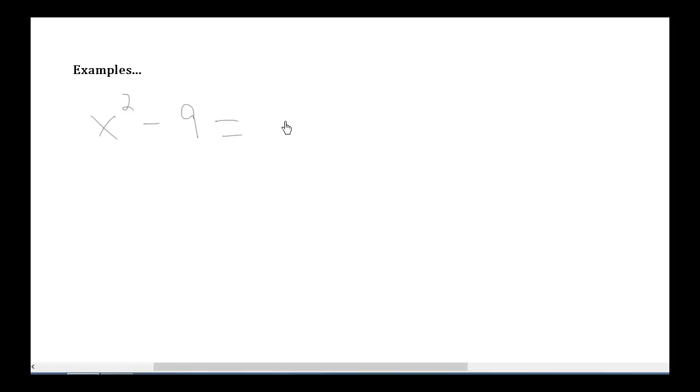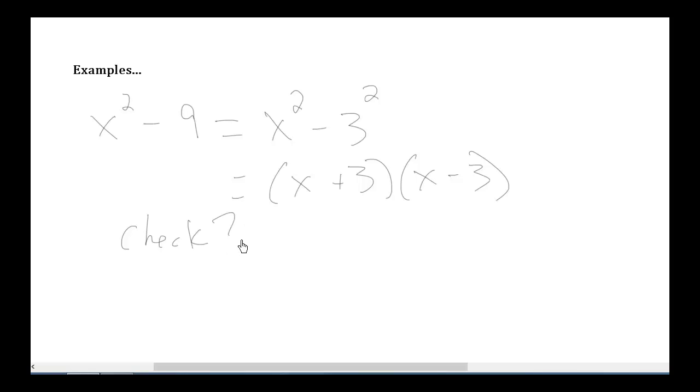So this is optional. You don't have to do this step, but you can rewrite this as x squared minus 3 squared. And then it's in the form that we have, where here is something being squared, and here is something being squared. So this factors to x plus 3, parenthesis, and x minus 3. And how can we check this? Well, FOIL it out.